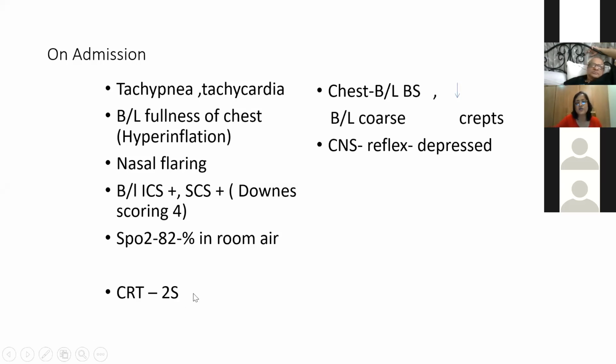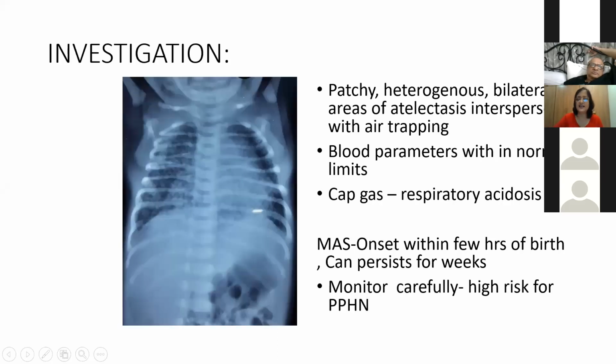And the CRT was 2 seconds. Chest, there were bilateral vesicular sounds, and coarse crepitations. Reflexes were depressed. As you can see, this is a classical X-ray of meconium aspiration: patchy, heterogeneous areas of atelectasis interspersed with air trapping. You can see a reticulogranular pattern. There are some areas of atelectasis and some areas where there is air trapping. Blood parameters, CBC and CRP were within normal limits. ABG shows respiratory acidosis.